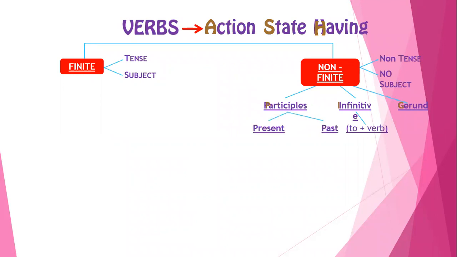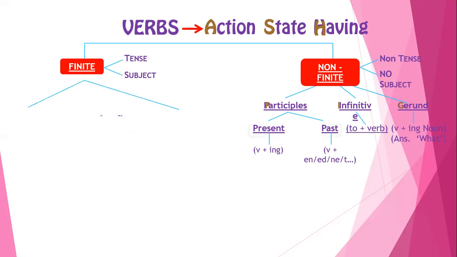In participles, we have two, present as well as past. Present participle can be identified as any verb plus ing as its suffix, while a past participle can be identified as verb plus en, ed, ne, and t as its suffix. At the same time, gerunds are also verb plus ing, but they act as a noun. And the best way to identify that is by asking a question, what? And if we get the answer, it is a gerund.